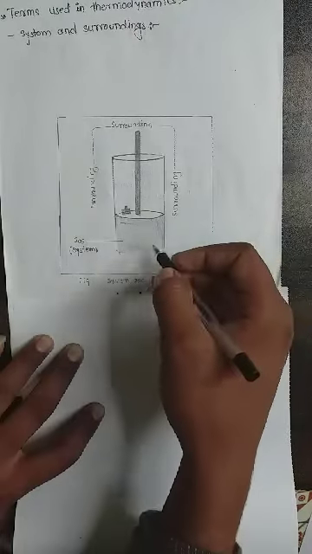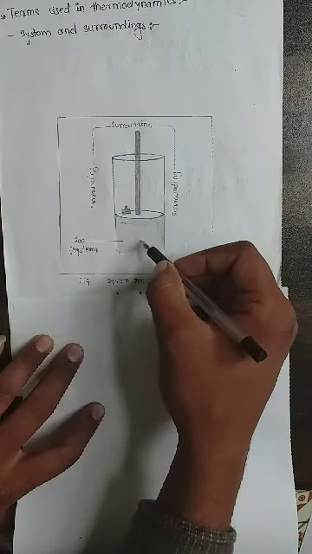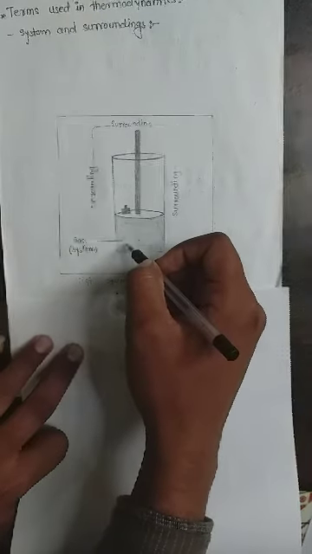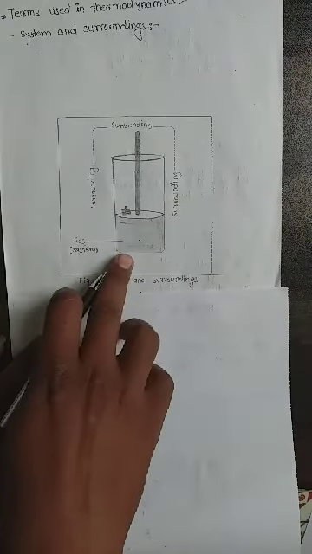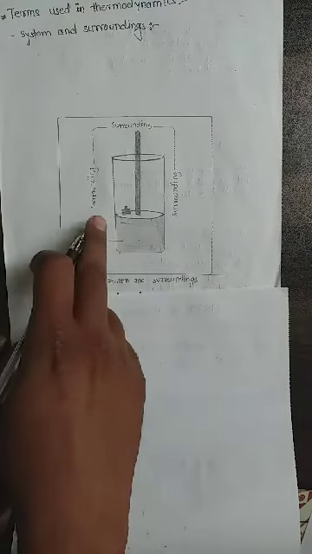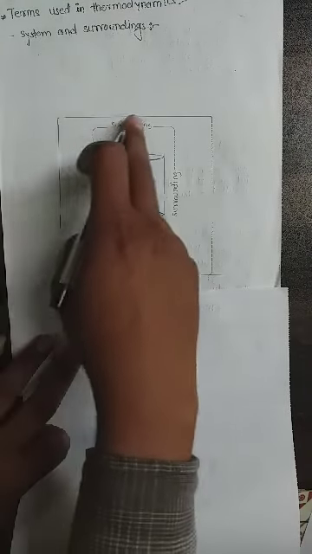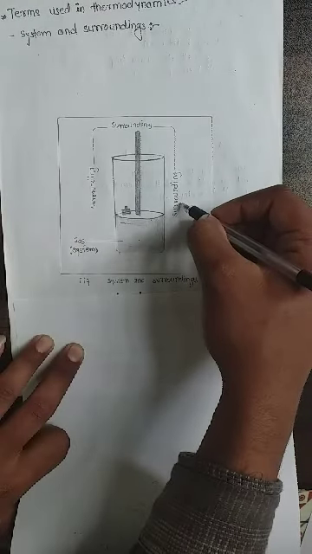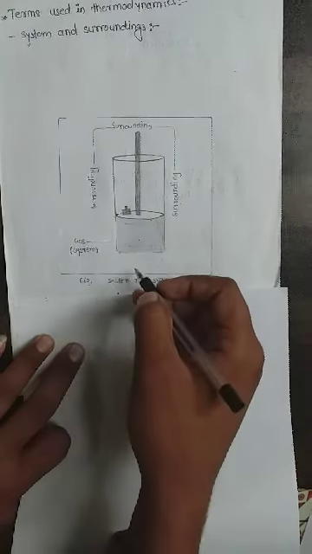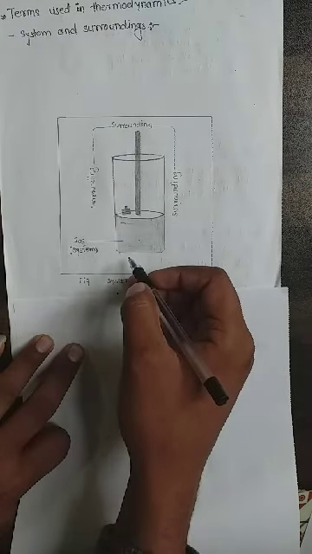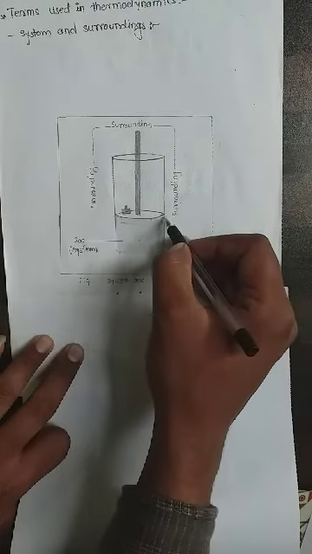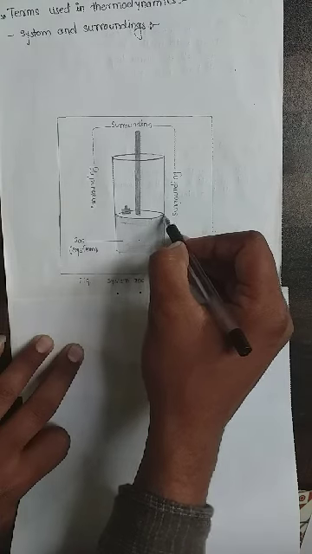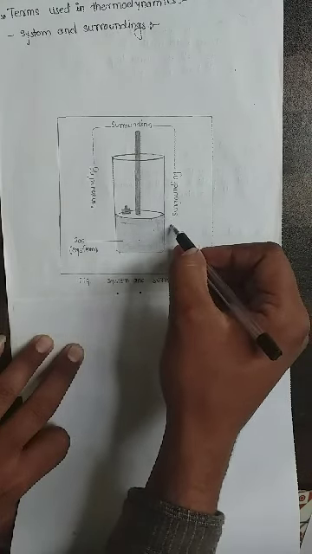In this case, the gas under study is called the system, and the outside part of the system is the surrounding, meaning everything outside of this cylinder. The cylinder walls work as the boundary, the separation between system and surrounding.